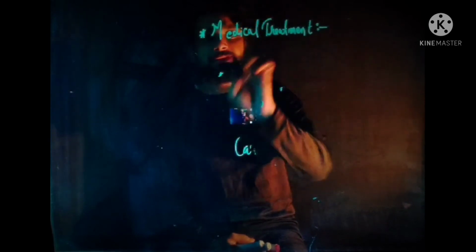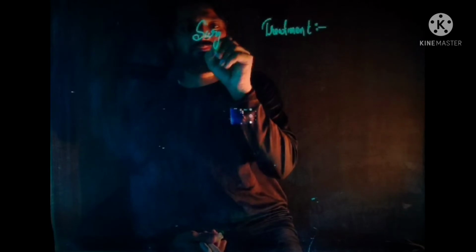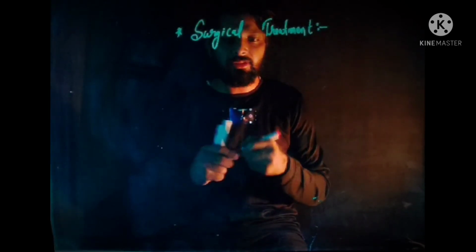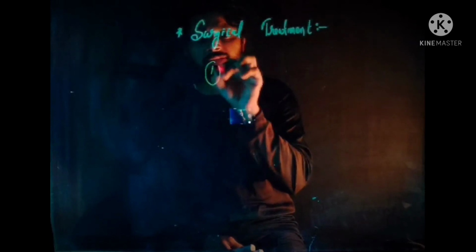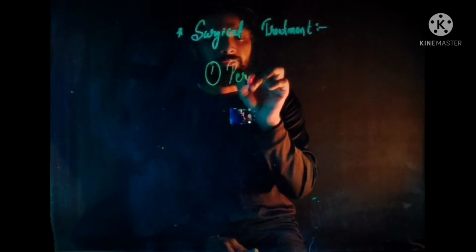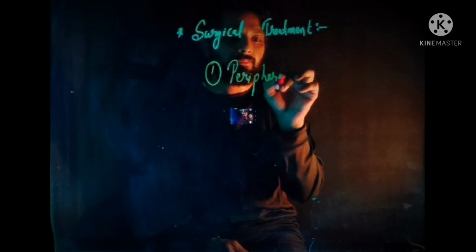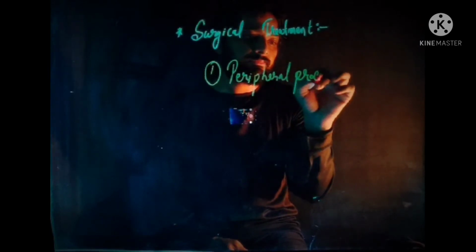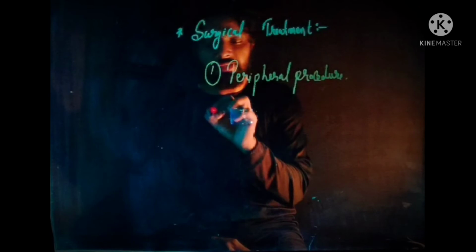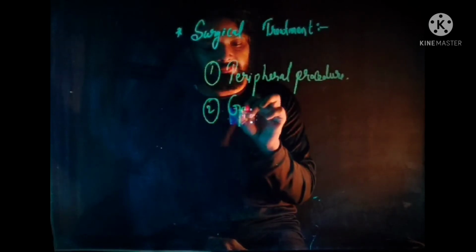Now after that, next is the surgical treatment of trigeminal neuralgia. So let's talk about the surgical treatment. The surgical treatment of trigeminal neuralgia is divided into four groups. First one is the peripheral procedure. Second one is ganglionic procedure.